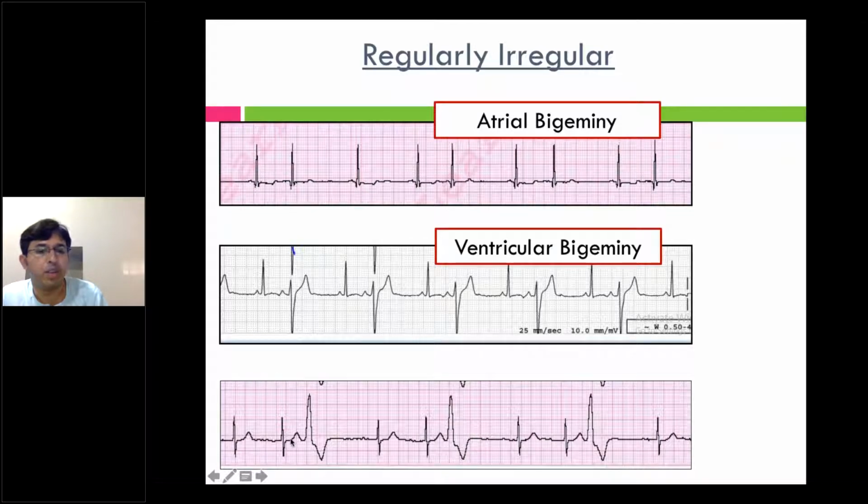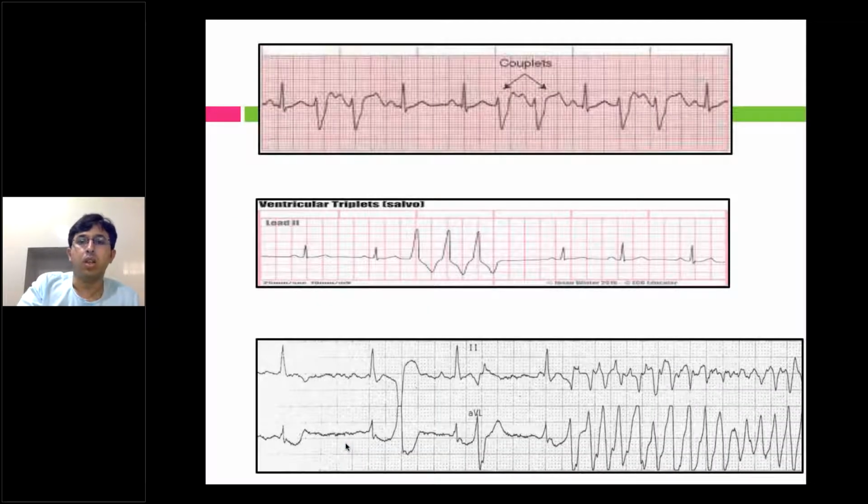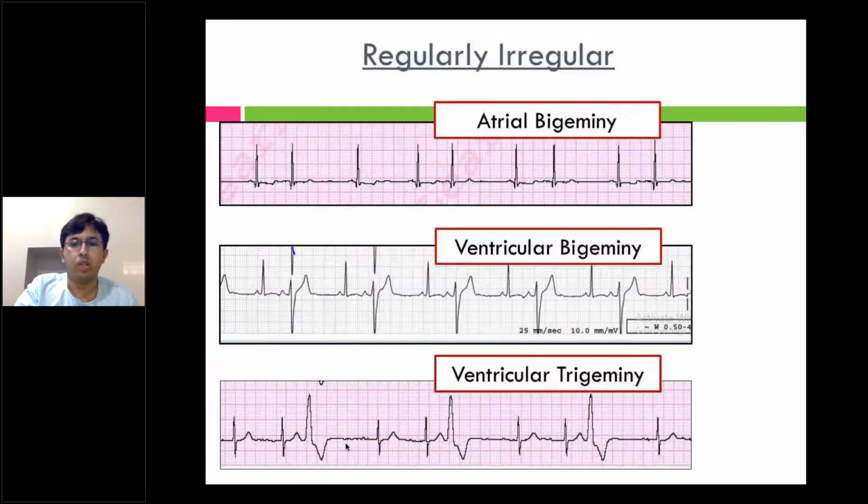Similarly, in the third one, every third beat is a ventricular ectopic. So this is called ventricular trigeminy. Ventricular trigeminy is also a benign rhythm. You need not do anything. So this is the first three sets.